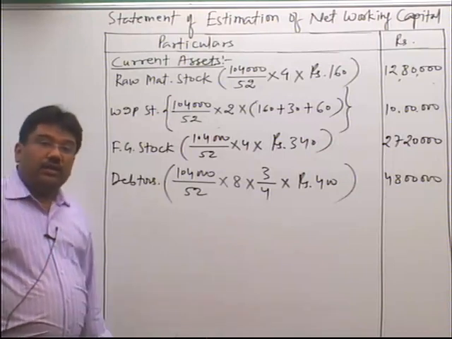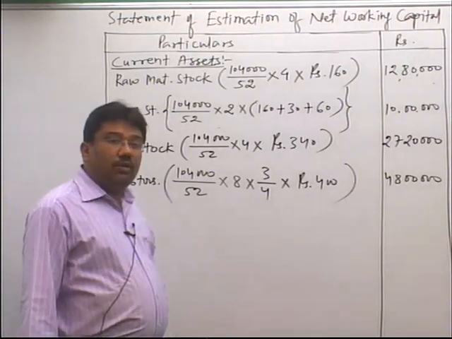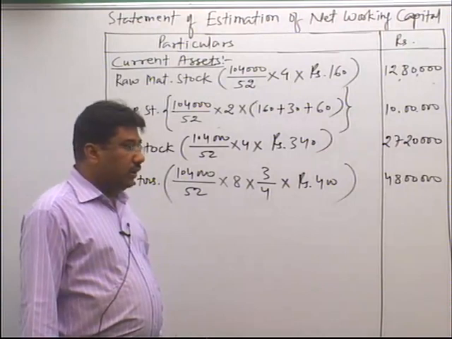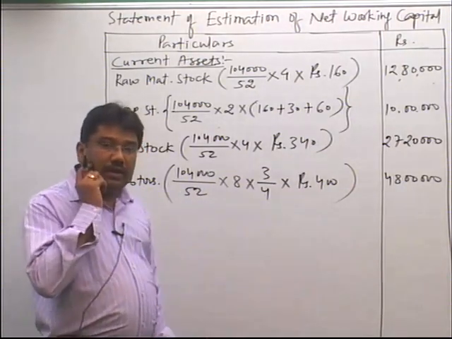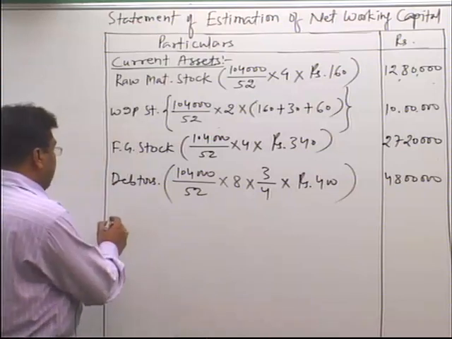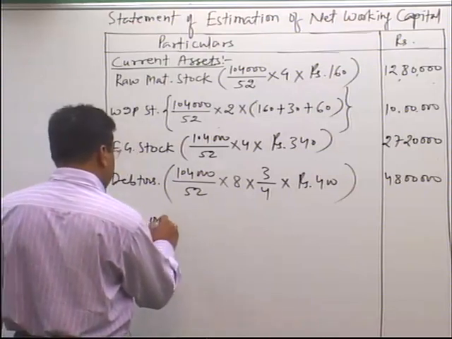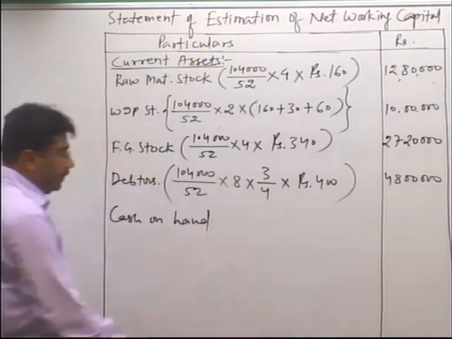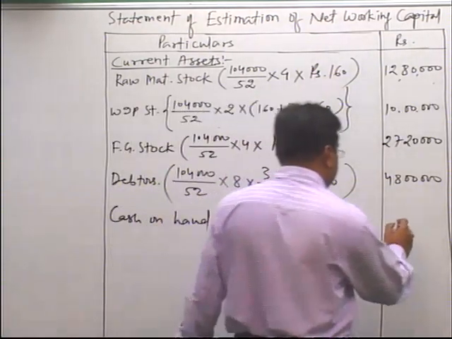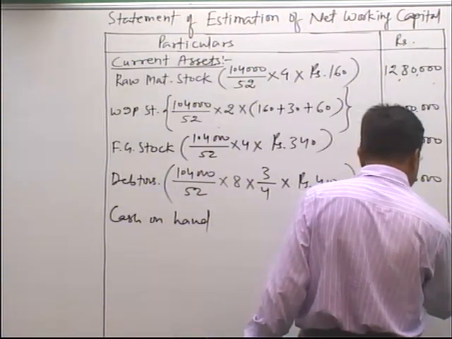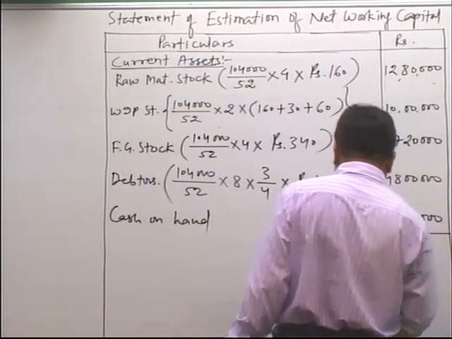But if in the question an instruction is given that you have to value the data at cost, then you should have taken 340 instead of 400. And last, cash on hand. The cash on hand given is 50,000. Now add all the current assets.